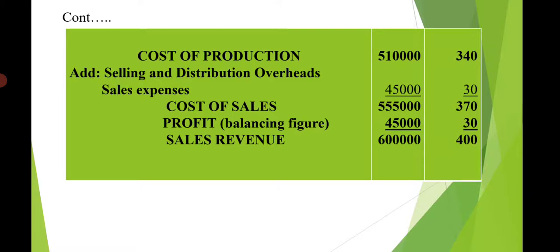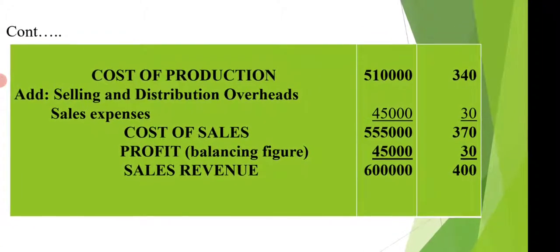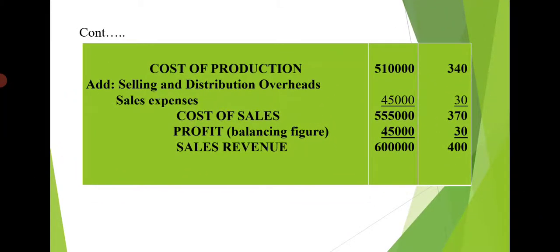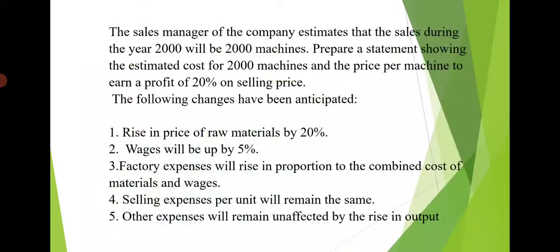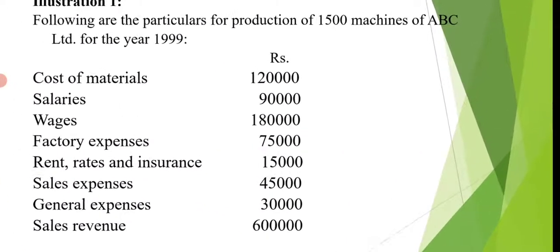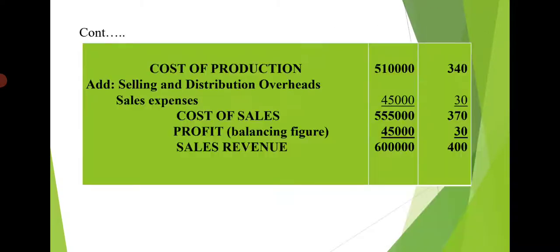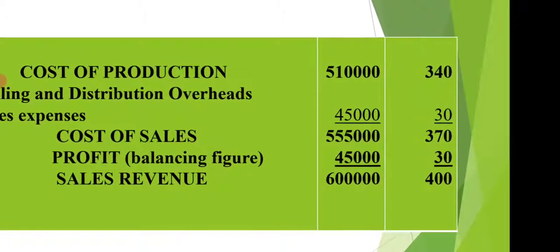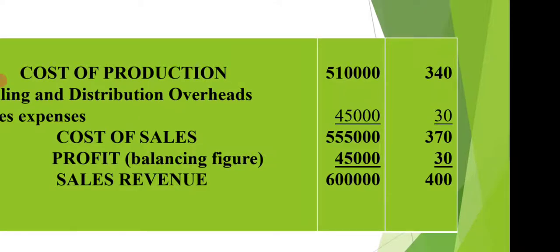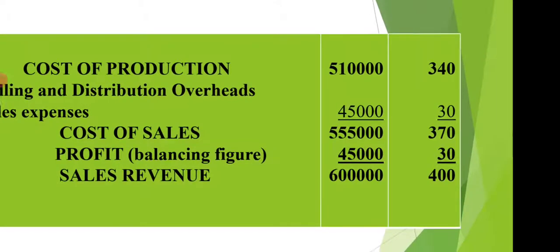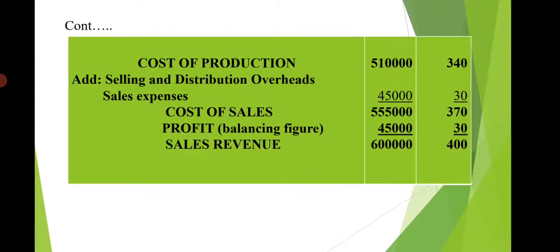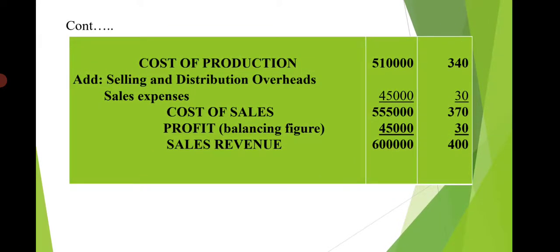So total sales revenue they have given 6 lakhs, and 6 lakhs we will take by leaving one line for the profit, that is balancing figure. 6 lakhs minus 5,55,000, profit is the balancing figure 45,000, and here per unit is 6 lakh divided by 1,500 units, it is 400 per unit. So 400 minus 370, it is 30 per unit. So it is the cost sheet for the previous period.